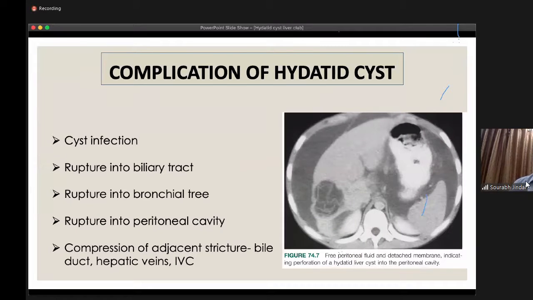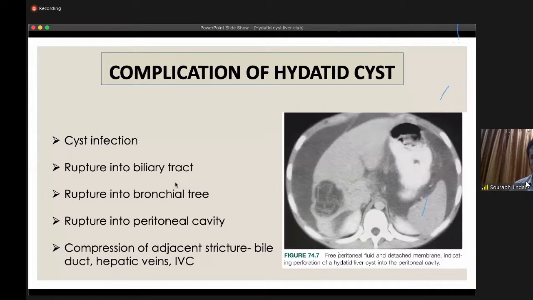Coming to the complications of the hydatid cyst, the most common complication is cystic infection, and it can rupture into any of the biliary tract, bronchial tree, and the peritoneal cavity. Although the most common complication is the rupture into the biliary tract, and it can cause fever.